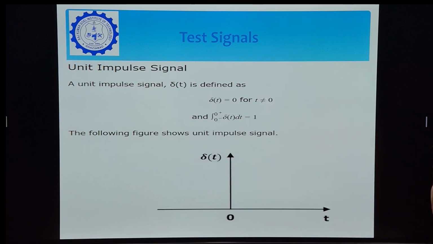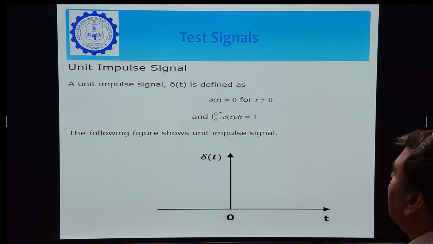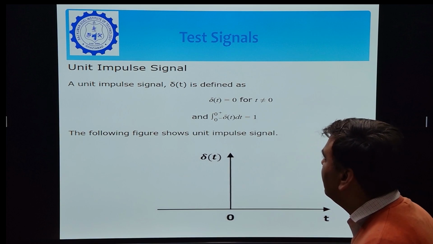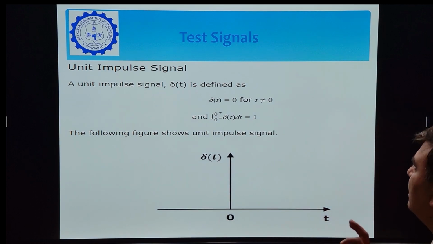Now this is the first test signal, which is very important, the unit impulse signal. A unit impulse signal is represented by delta(t), and delta(t) has value 0 if t is not equal to 0, as shown in the figure, and the integration from 0 minus to 0 plus of delta(t) is always 1. The following figure shows the unit impulse signal. At 0 its value is 1, and other than 0 it is not defined. This is the fundamental standard test signal.